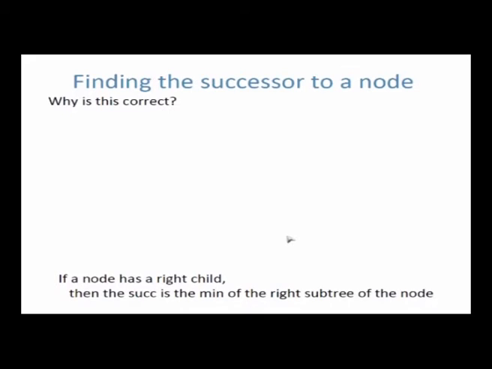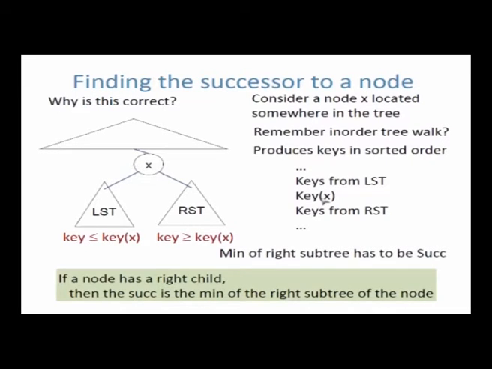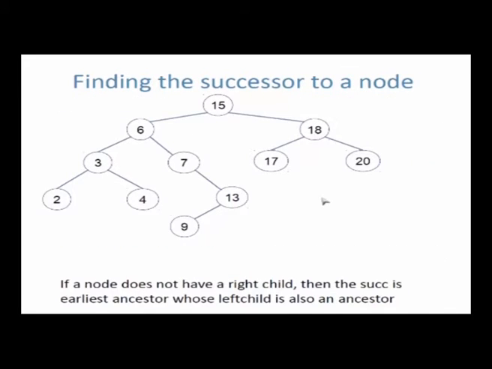The answer is, if the node does not have a right child, then the algorithm to find the successor says, go up the tree left, go left up the tree till you can go no further, then turn right and stop. Okay. I am not going to prove this to you. Okay, that's easy. It's part of a tutorial anyway.